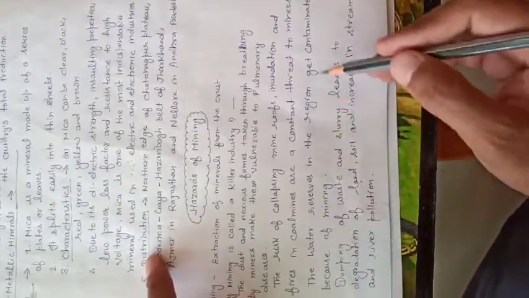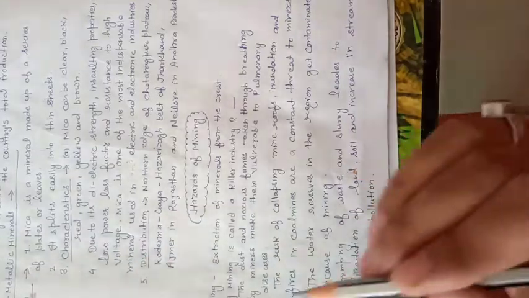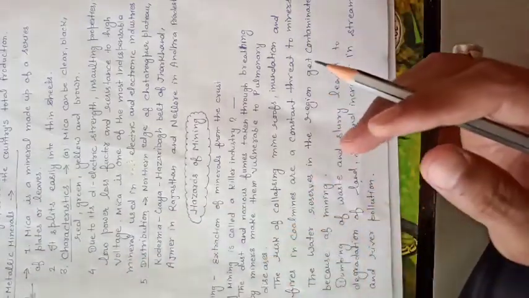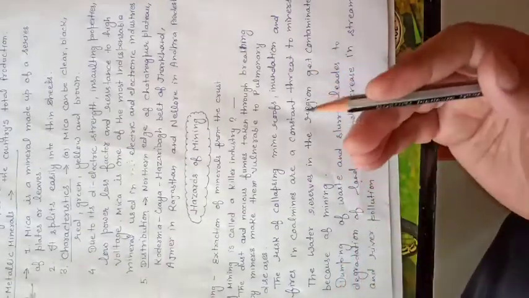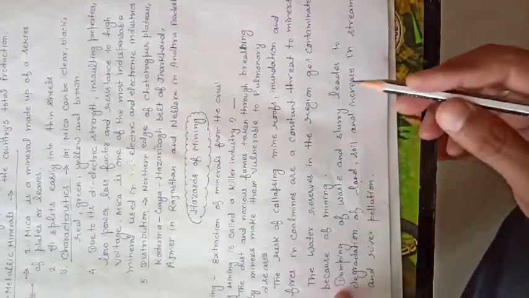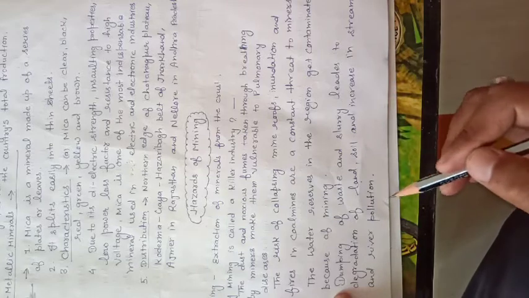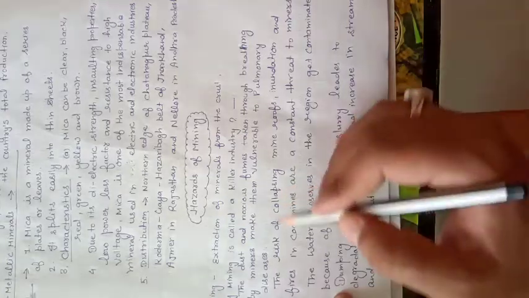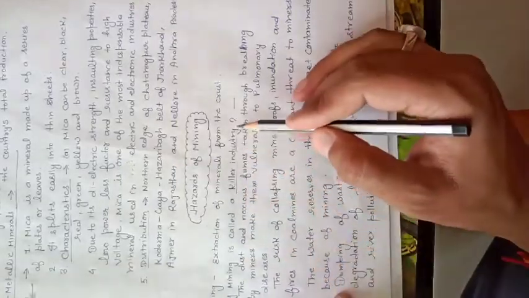The water reserves in the region get contaminated because of mining. Yes, mining is responsible for soil pollution and water pollution. There are various types of pollution, including air pollution because of mining. Dumping of waste and slurry leads to degradation of land and soil and an increase in stream and river pollution. So these are the various reasons by which we can say that mining is a killer industry.